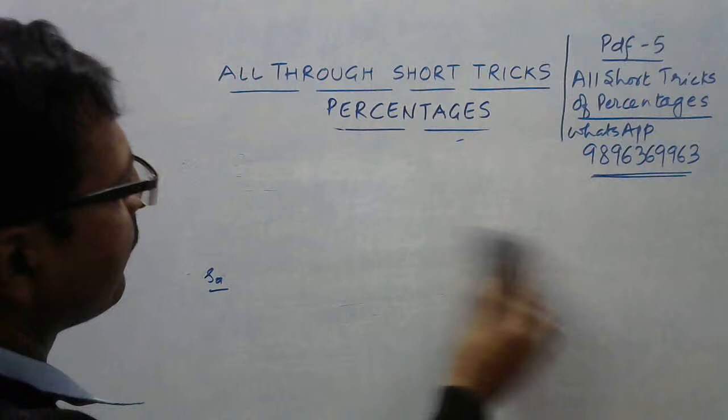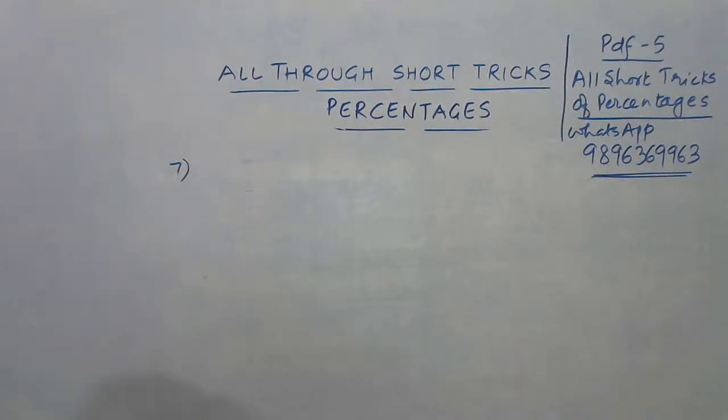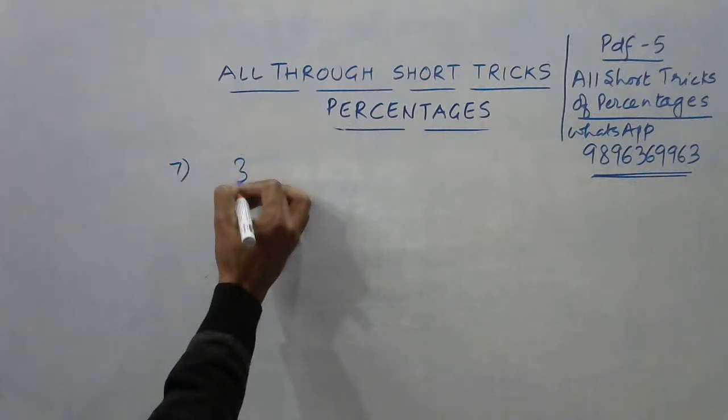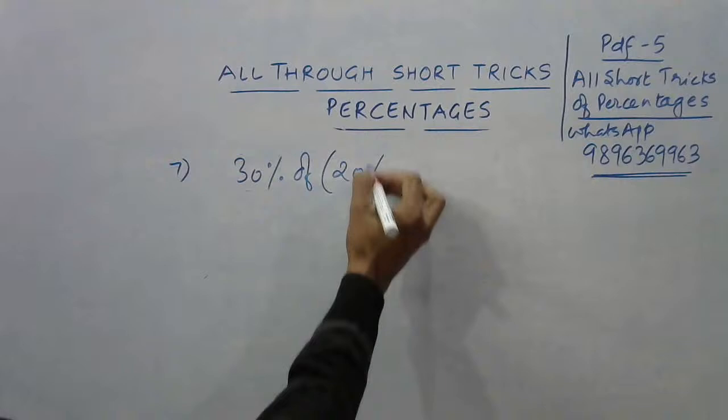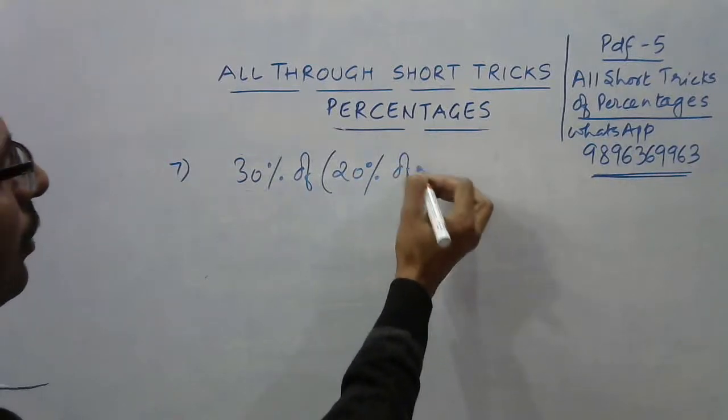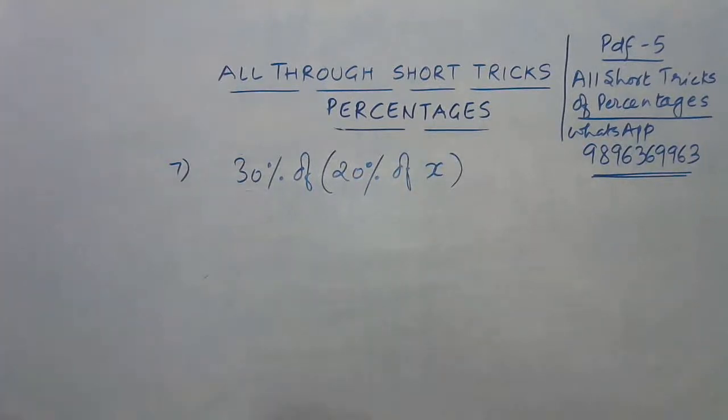So question number 7 is coming up today for this live stream. We will have another question on successive percentages. You need to tell me 30% of 20% of x.